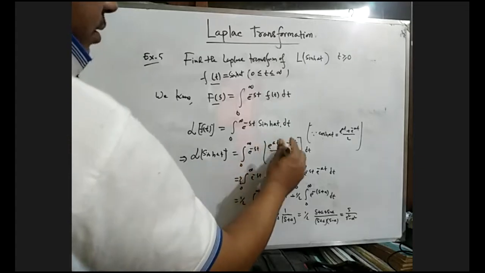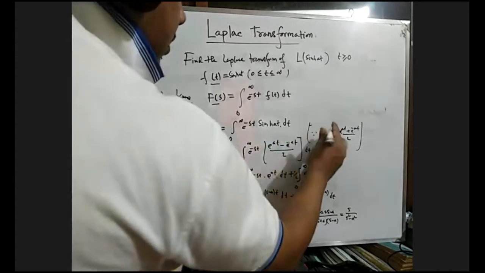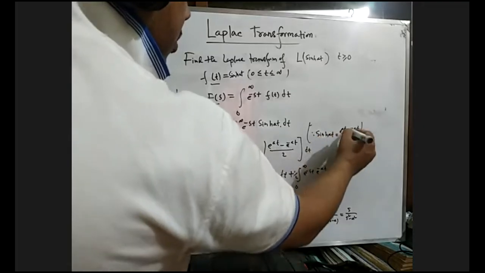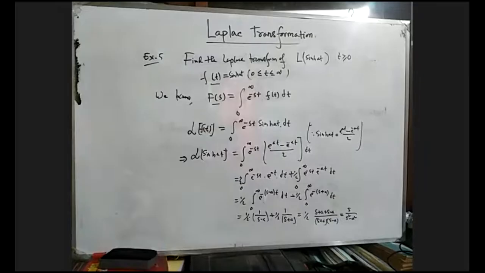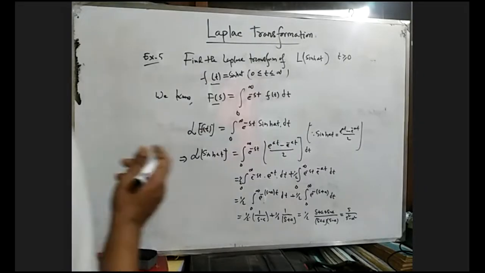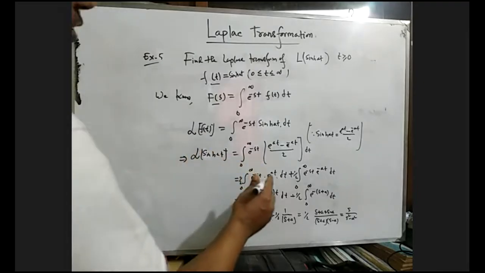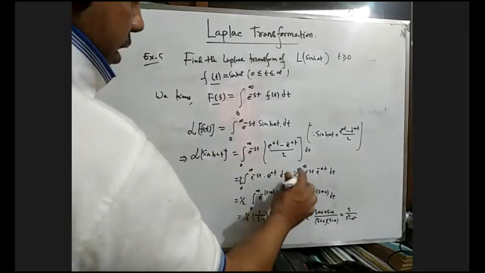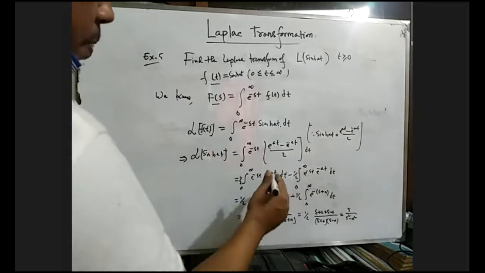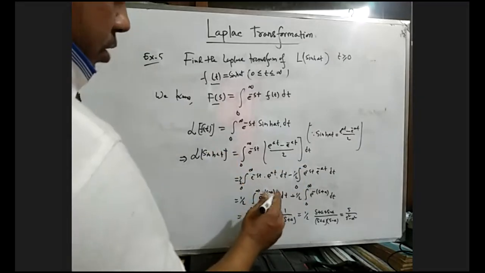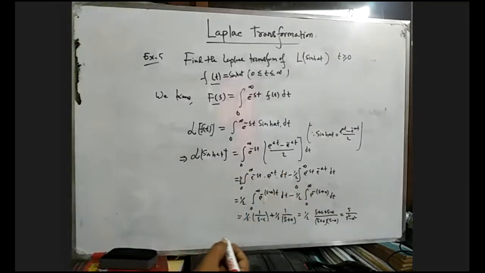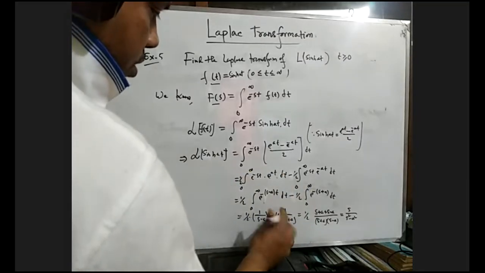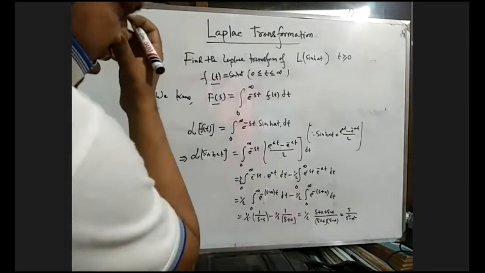Sine hyperbolic at equals e to the power at minus e to the power minus at, divided by 2. Just using this concept, we can find the same result. For the Laplace transformation of sine hyperbolic at, there will be only a negative sign change.